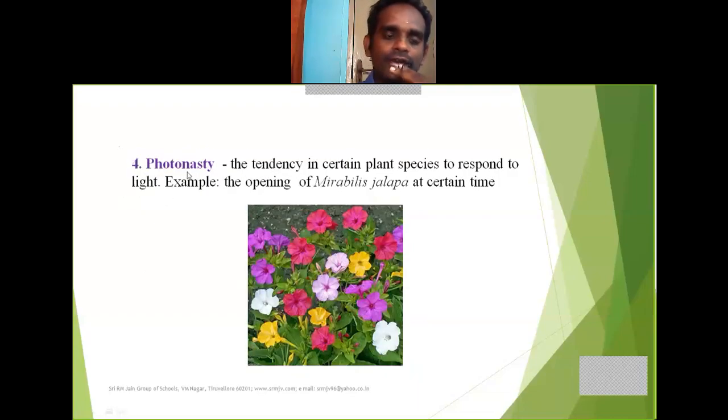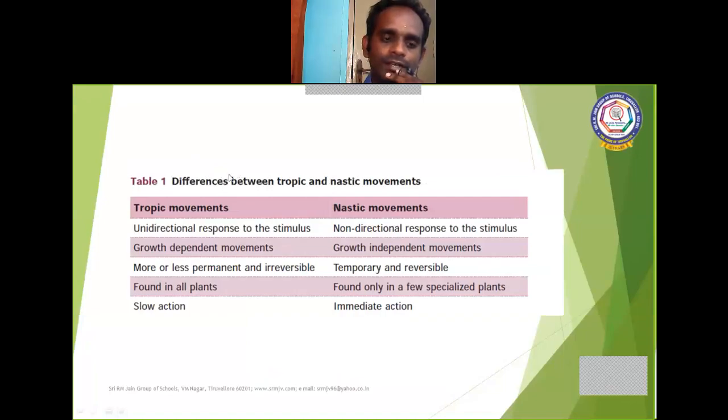Next one, photonasty. Photo means light, and nasty means movement. The tendency of certain plant species to respond to light. Example, the opening of Mirabilis jalapa at a certain time. This particular plant opens at a particular time, so this is a good example for photonasty. Clear? Next one, an important question: the difference between tropic and nastic movement.